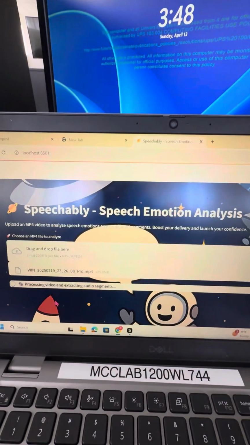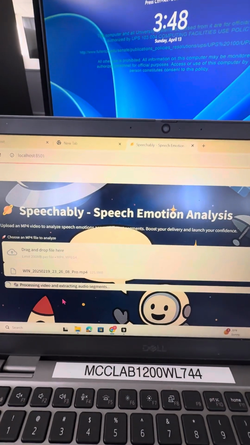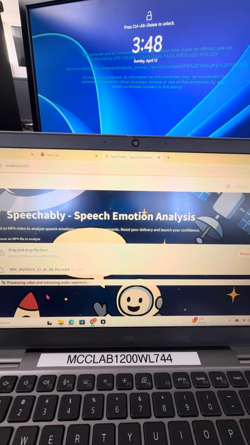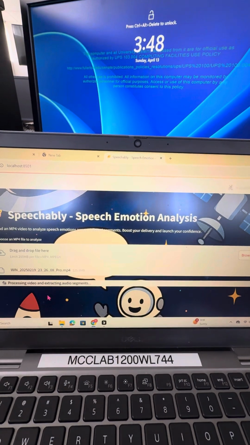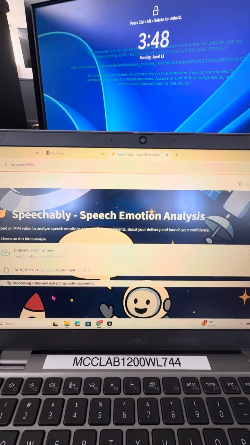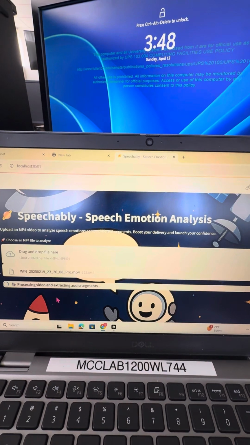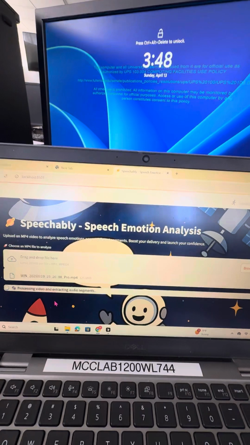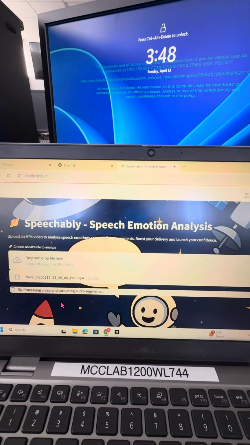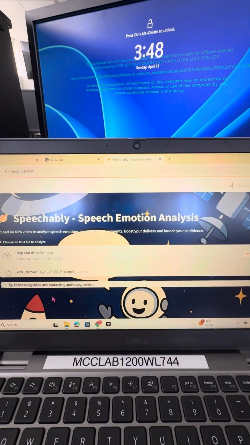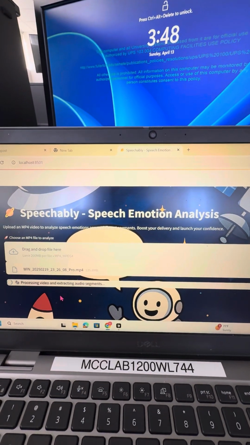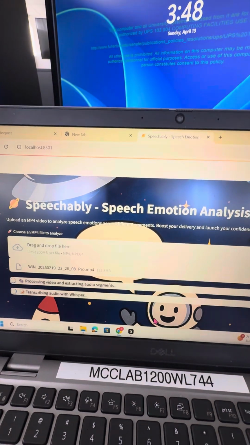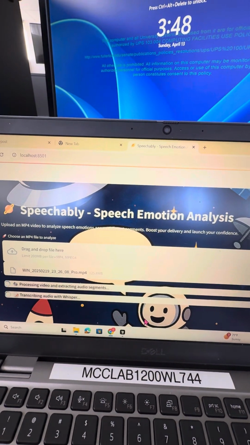So here we see it's processing, and it's extracting audio segments. So what that does is it converts the MP4 into a .wav file, and it splits that file into multiple segments. It will analyze each of those segments for emotions, and it will transcribe each of those segments as well. Once it is done doing that, it's going to run the data. There we go, transcribing with Whisper. So we use OpenAI Whisper, and it is downloaded.